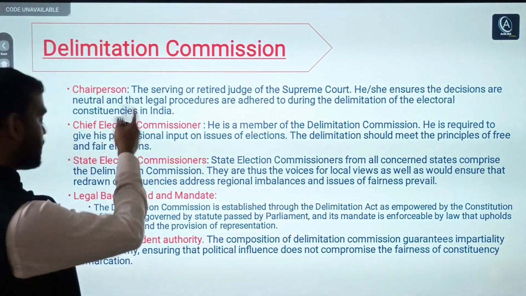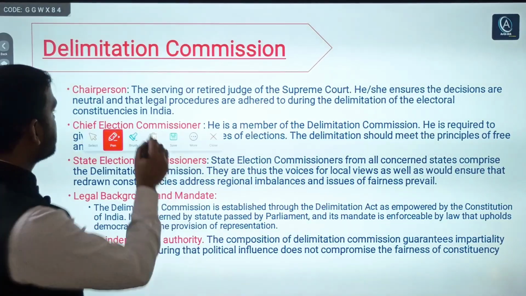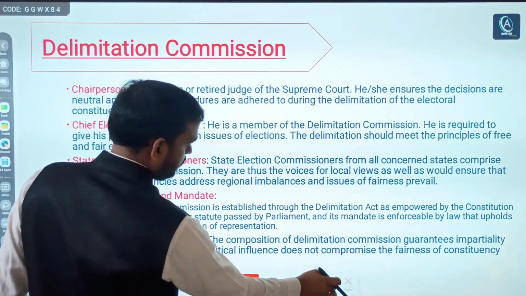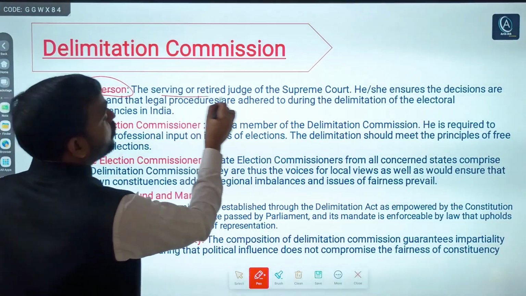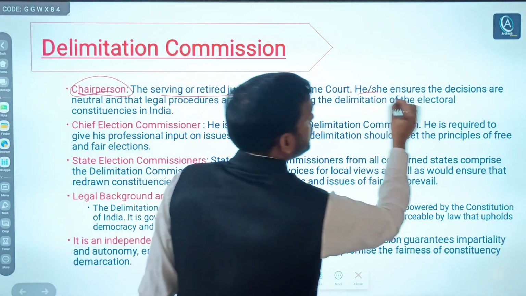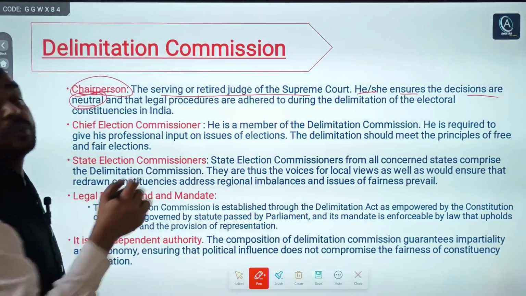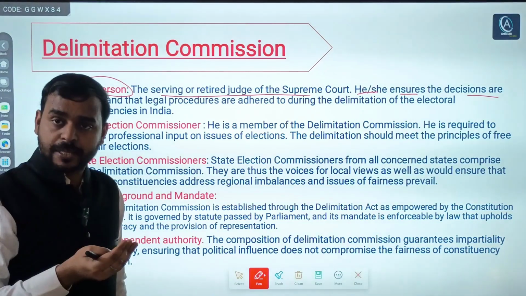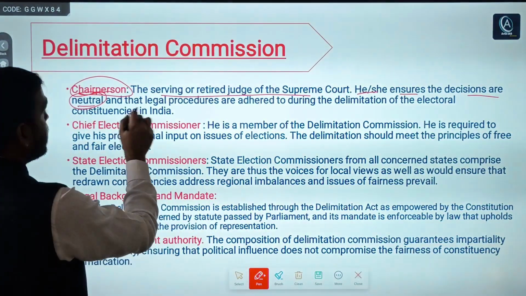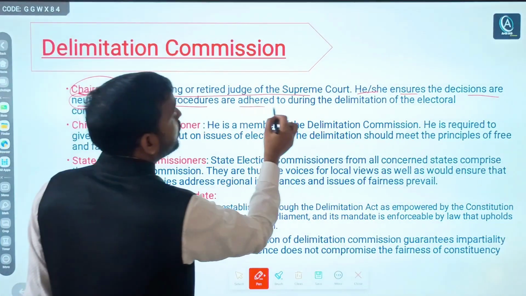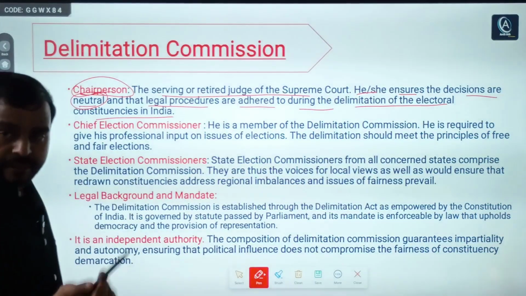Now, the chairperson of the Delimitation Commission, a serving or retired judge of the Supreme Court. I told you, he or she ensures the decisions are neutral. Neutral means free from any kind of political bias. He or she should be unbiased, and legal procedures are adhered to during the delimitation of electoral constituencies in India.